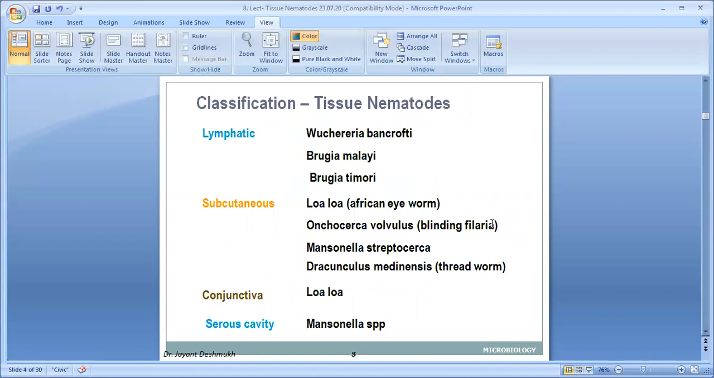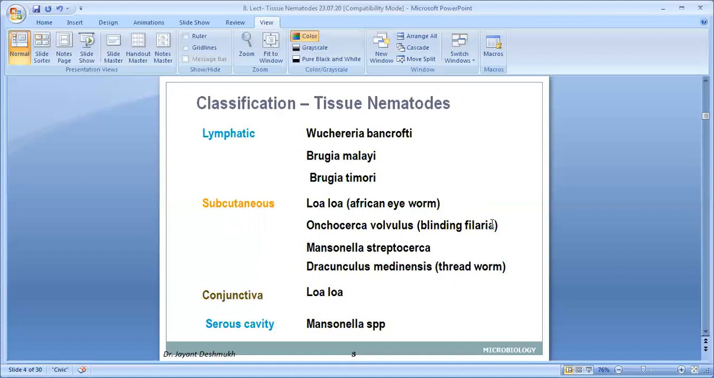We classify tissue nematodes depending on their habitat, where the adult worm is present in the body. First, the lymphatic nematodes. Second, subcutaneous, present in the subcutaneous site. Third, the conjunctiva, and fourth is the serous cavity. In lymphatic, the nematodes present are Wuchereria bancrofti, Brugia malayi, and Brugia timori.